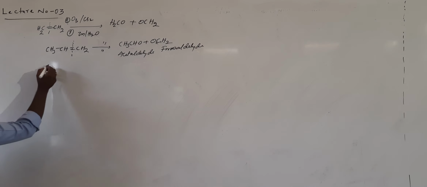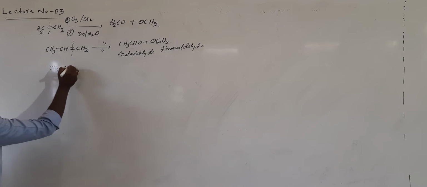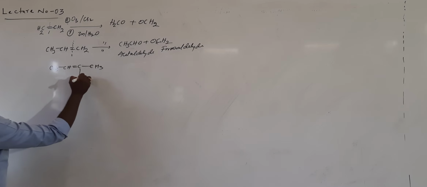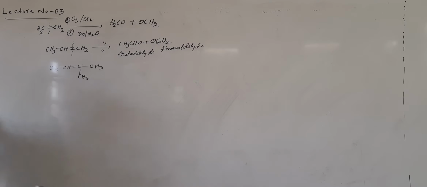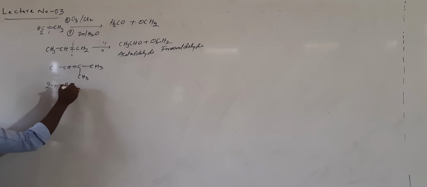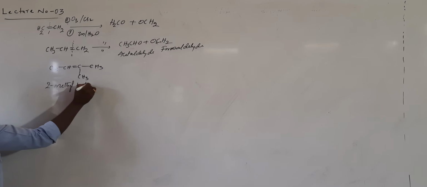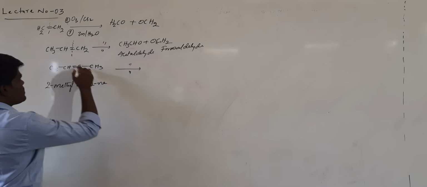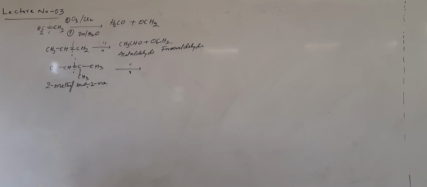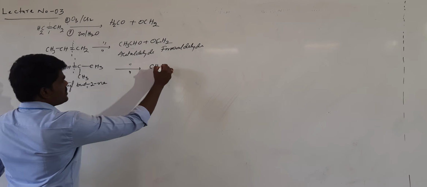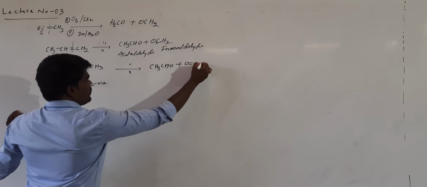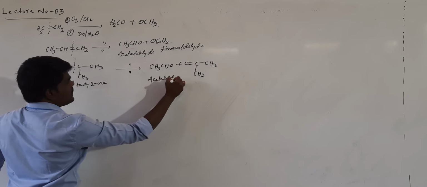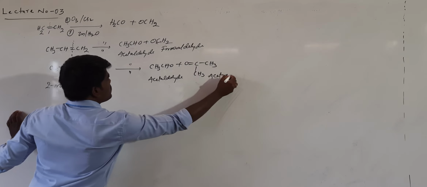Suppose you take an alkene like this, which is 2-methyl butene. If you treat this compound to ozonolysis, the breaking of this bond takes place. Simply convert this into CH3CHO plus the ketone. You get both an aldehyde as well as a ketone. This is acetaldehyde, and this is acetone.